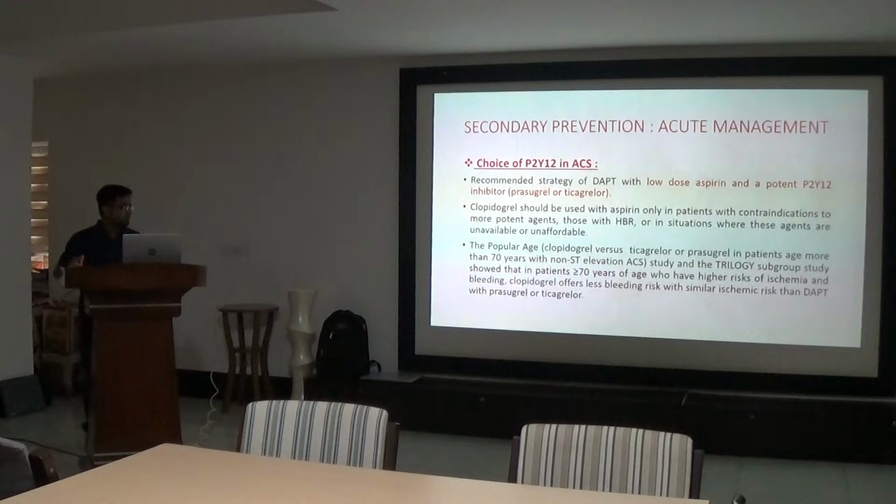Clopidogrel is only used in age more than 70 or where prasugrel or ticagrelor are not available or there is a hypersensitivity to them or high bleeding risk. High bleeding risk is defined as one major criterion or two minor criteria. Major criteria are around 11, like stage 5 CKD, chronic liver disease, active malignancy, severe anemia, and major bleeding in last 1 year.